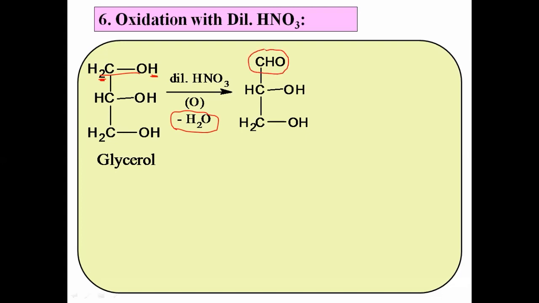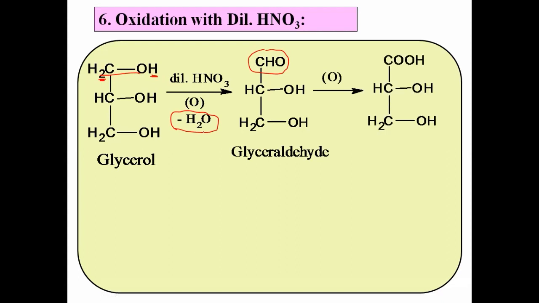Primary OH group converts into aldehyde when glycerol is treated with dilute nitric acid in the first step. That primary OH group converts into CHO and we get the corresponding aldehyde, and this is called glyceraldehyde. Name of the compound is glyceraldehyde, first step. Now this glyceraldehyde further undergoes reaction, and that CHO group converts into COOH. This is the general trend. Aldehyde further undergoes oxidation and converts into the COOH carboxylic group, and this is glyceric acid.